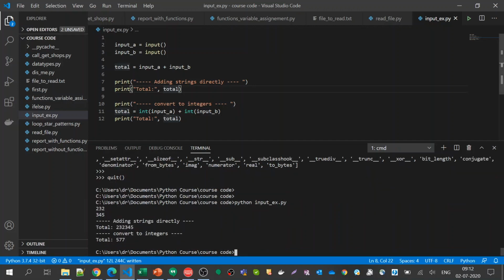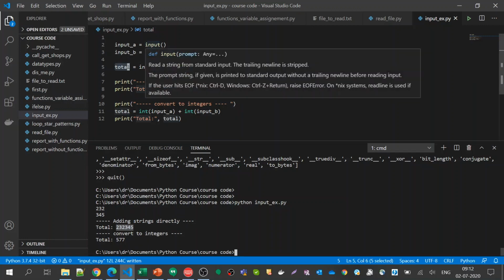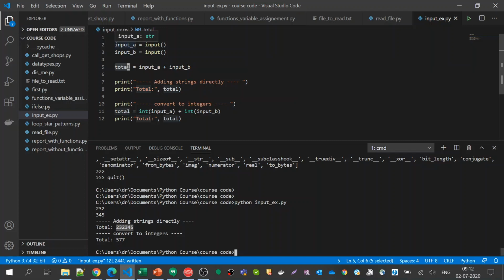If you see here, the total is actually not the sum, it is getting concatenated. The second input is just getting added next to the first input. That is because all the inputs that we take will be read as strings.